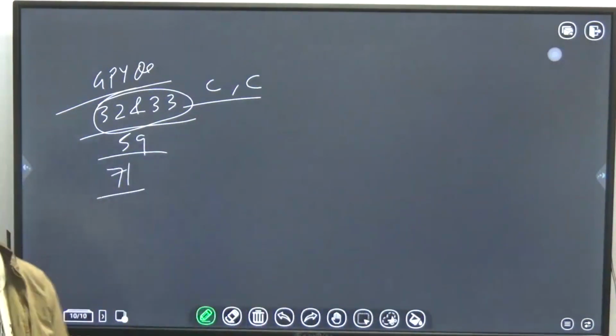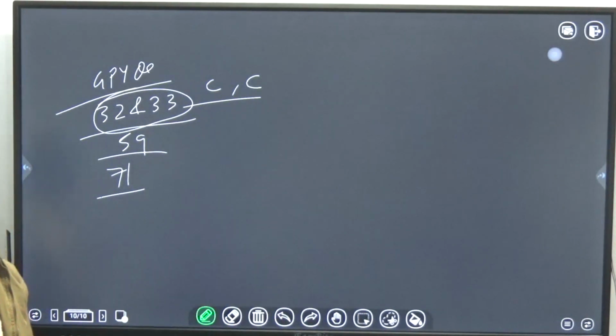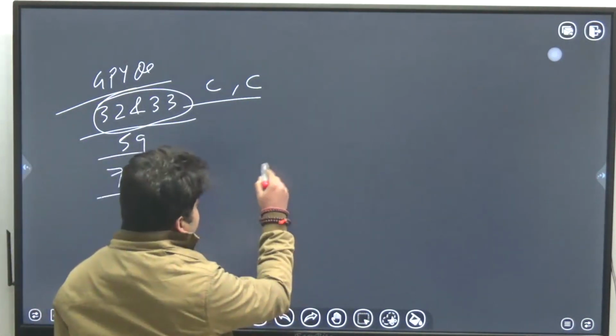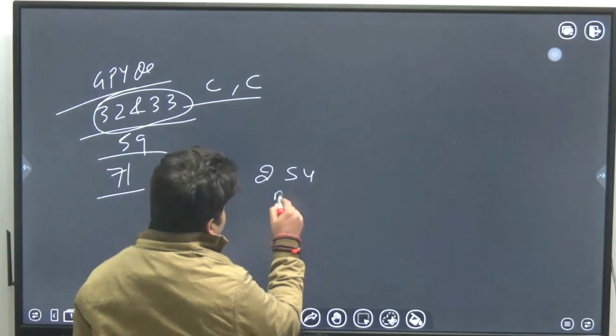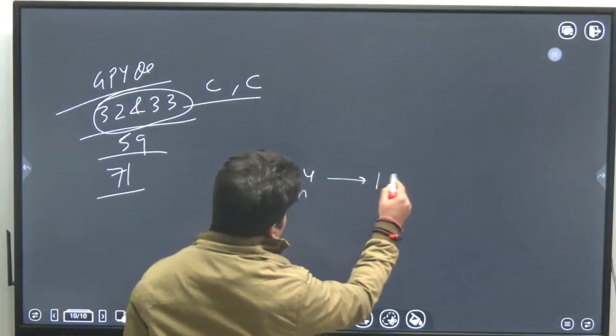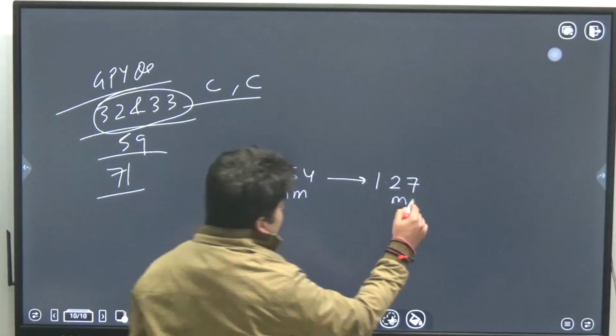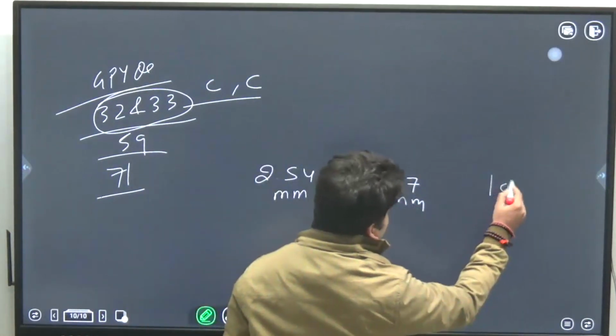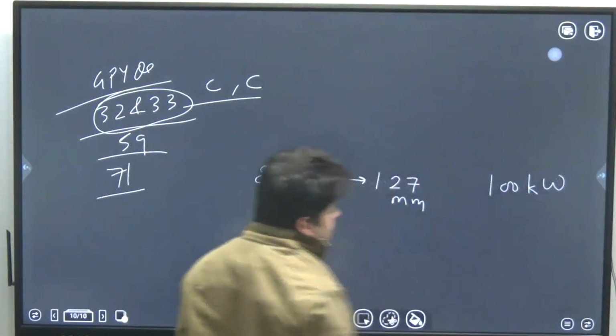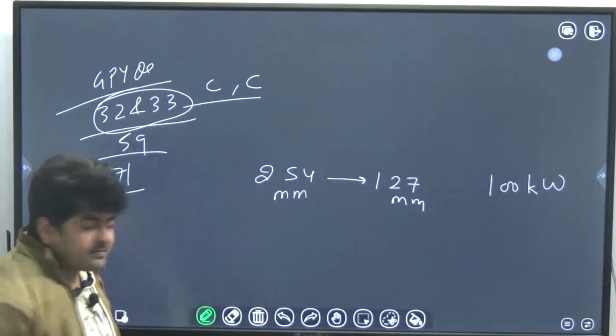Okay. So in question number 59, if you have solved or you will solve whenever, there is one thing which you will see: 100 tons per hour of a rock feed of which 80% pass. So from 2.54 mm to 1.27 mm, they are saying that power required is 100 kilowatt. Okay, capacity is 100 tons per hour.